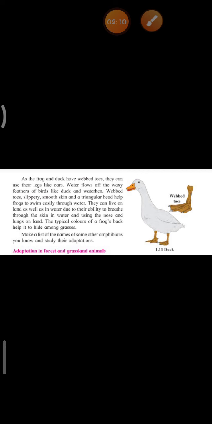So they are called amphibians, that is, they can live both on land as well as in water. The typical colors of a frog's back help it to hide among the grasses.